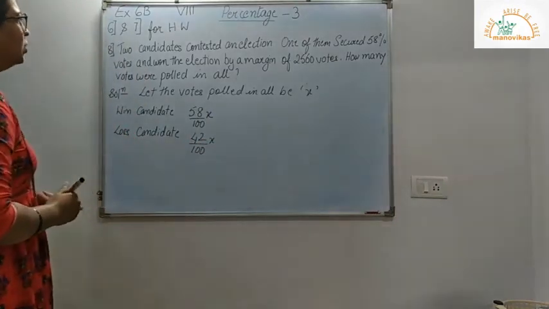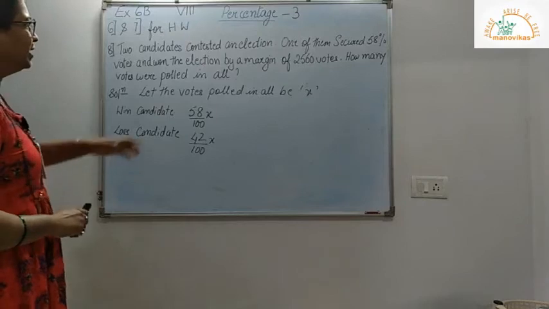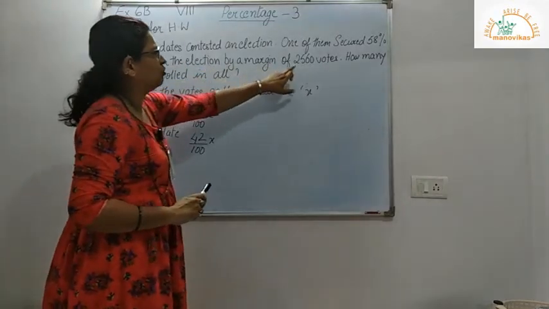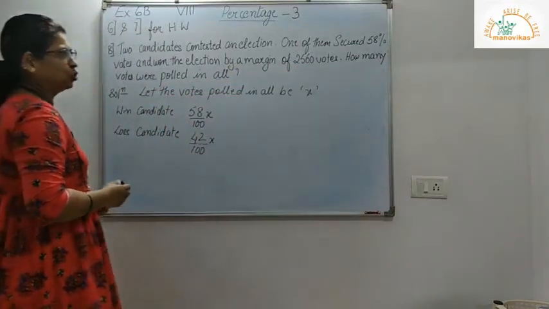Right? Now the winning candidate has won the election by a margin of 2560.